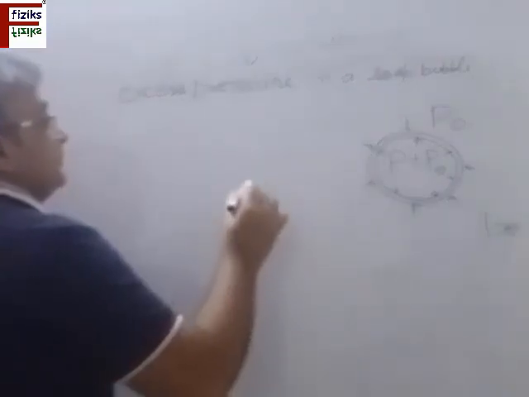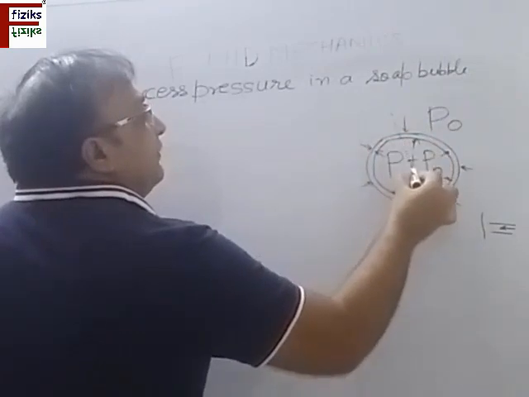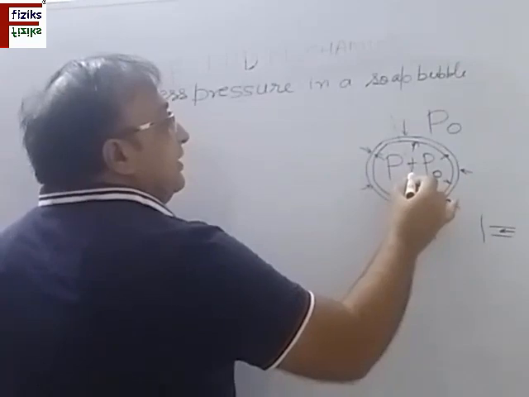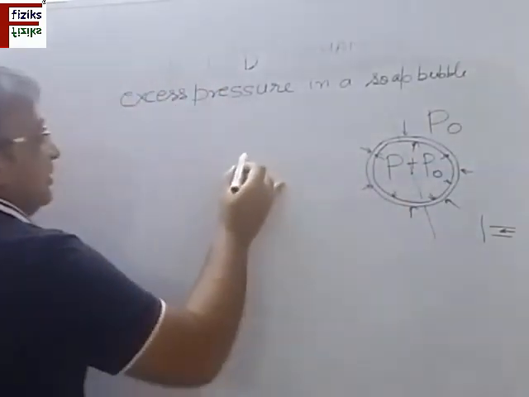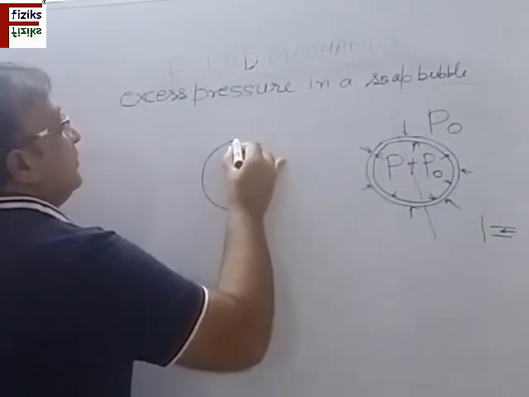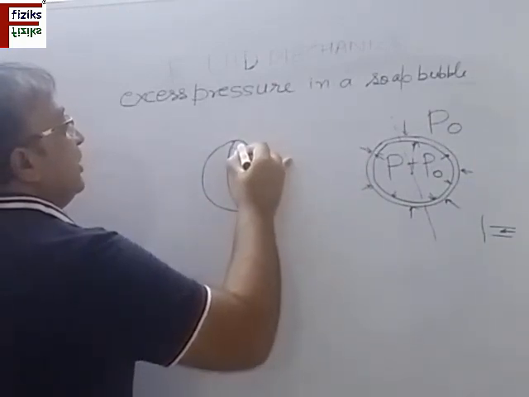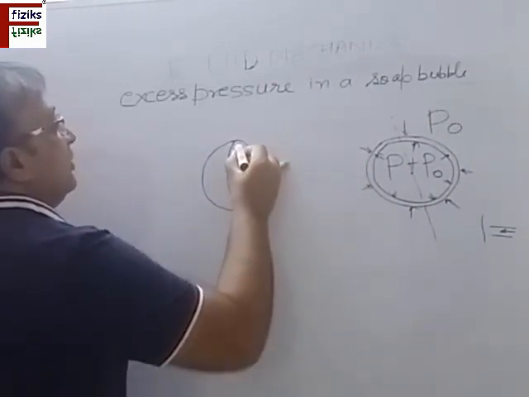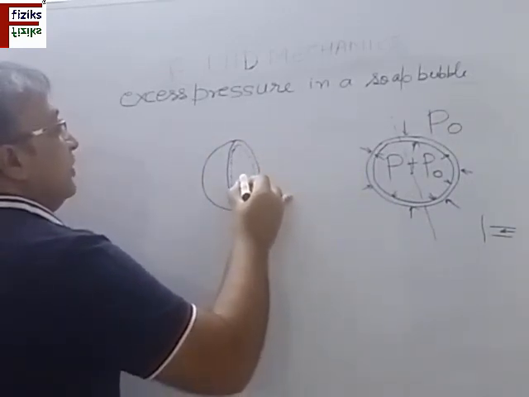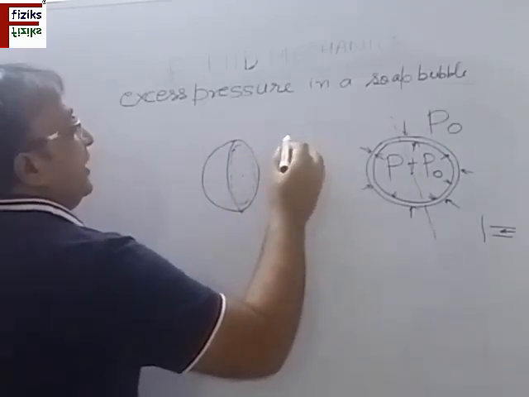Now for the equilibrium, let us take a half section of this. This is the center. Let us cut it from here. Here, this is the center. The radius of this is r. Now let us consider the equilibrium of half of the bubble. This is the half portion of the bubble. Similarly, we have another half portion. This is the surface. Now it has two layers of soap. The radius is r, and now what forces are acting on this surface?